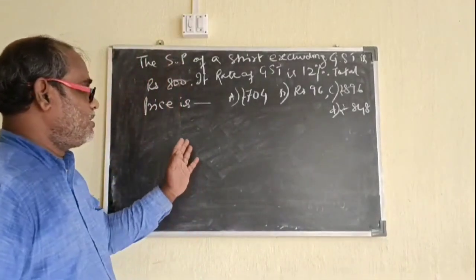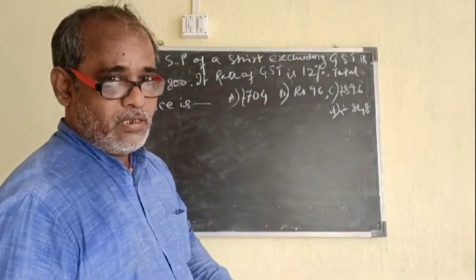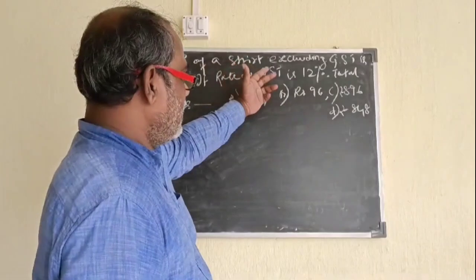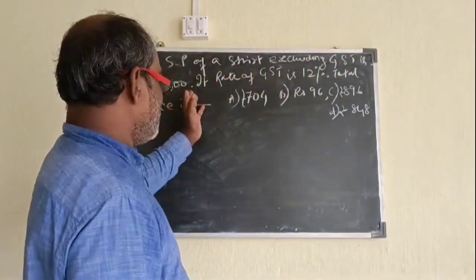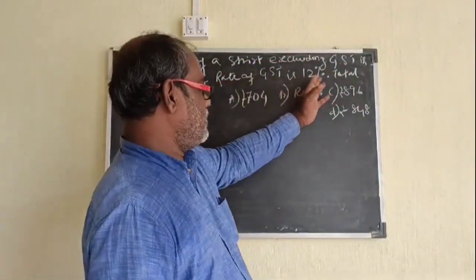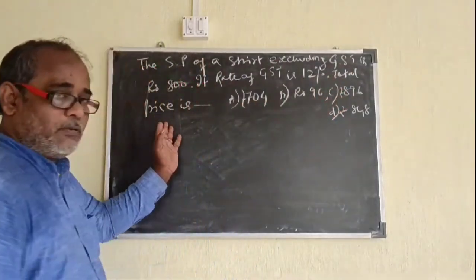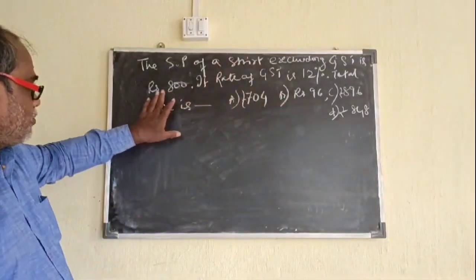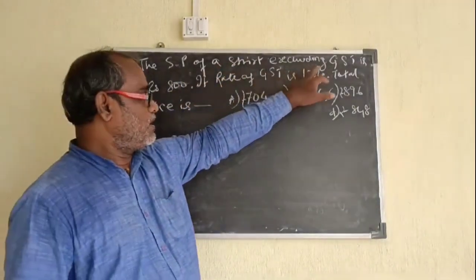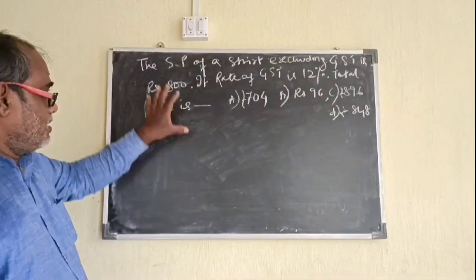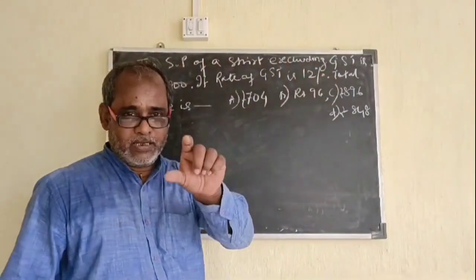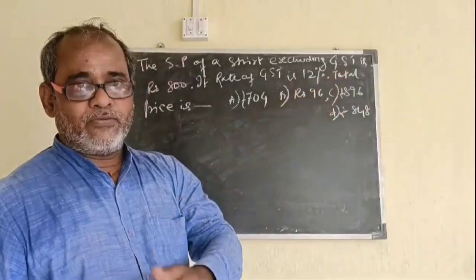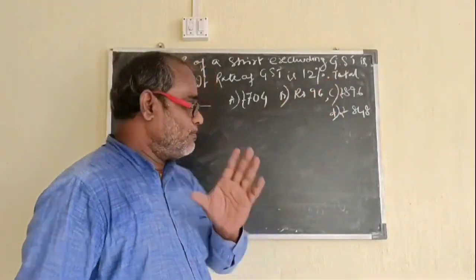So the very first question from the chapter GST: the selling price of a shirt excluding GST is 800. If the rate of GST is 12%, then you have to find the total price. You have to understand the question. Here the selling price is 800, which does not include GST. This question has already appeared in your ICSE exam, and it is 1 mark. So how to solve this one? It is very simple.